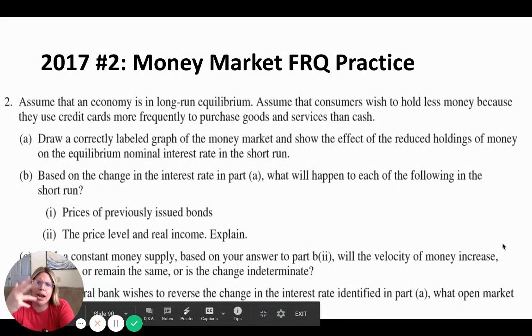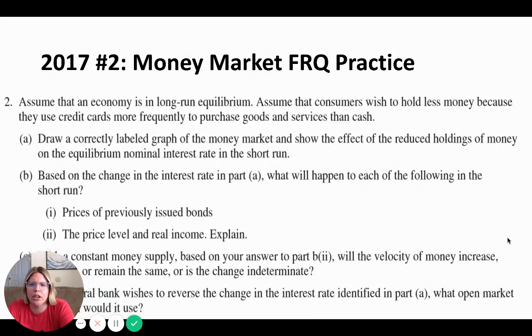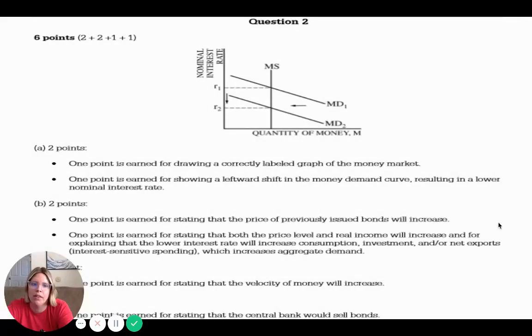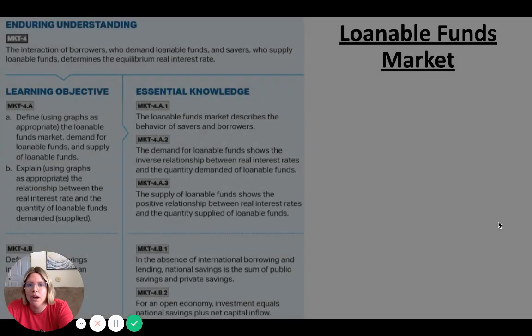Okay, I got a great practice question for you here on money market FRQ practice. You'll get to graph out the money market and answer some questions. Keep in mind, it's also going to ask you about bond prices. Let's remember that bond prices and interest rates are inversely related. That's from a previous unit. So here's the answer key for that one.